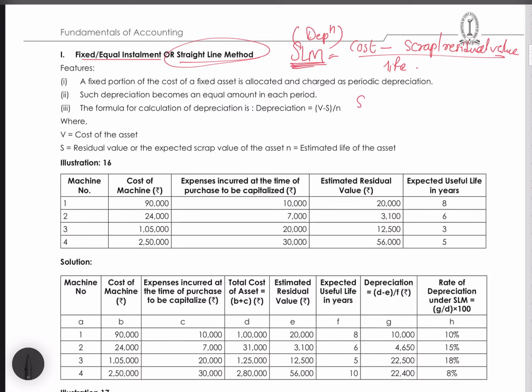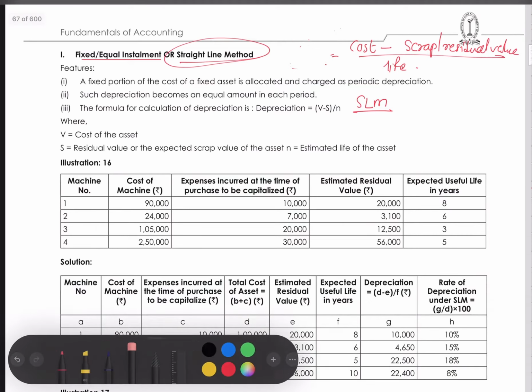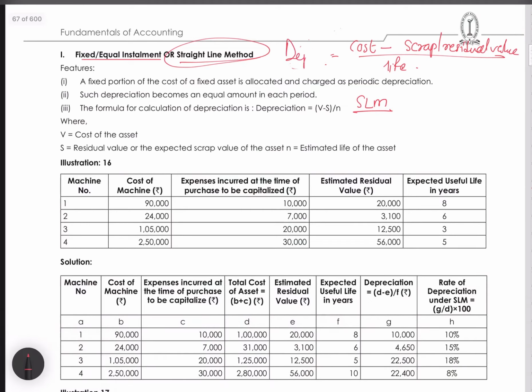According to the straight line method, my depreciation formula is: depreciation is equal to cost minus scrap or residual value divided by life. So what does each item mean, I will tell. Cost means the price at which you have bought the asset. Now when they say cost in this chapter, they mean the real cost of the asset till the asset is put to use, which is mandatory for making the asset put to use.